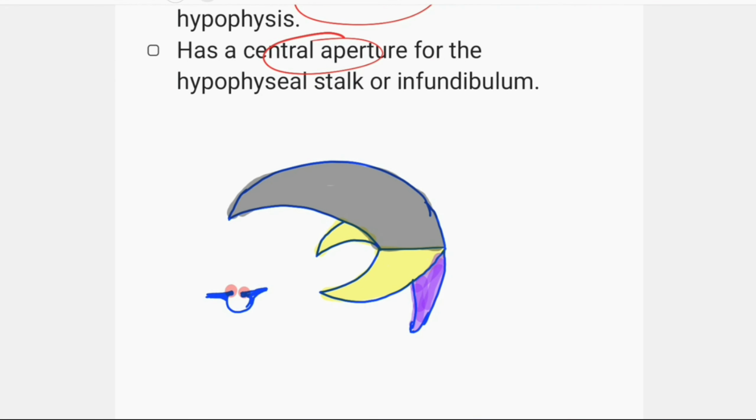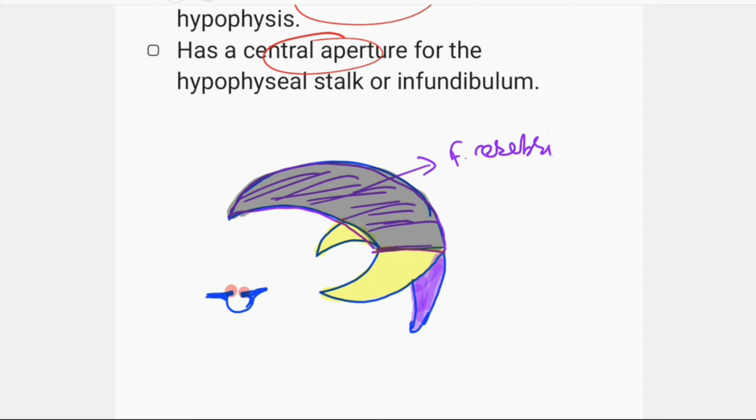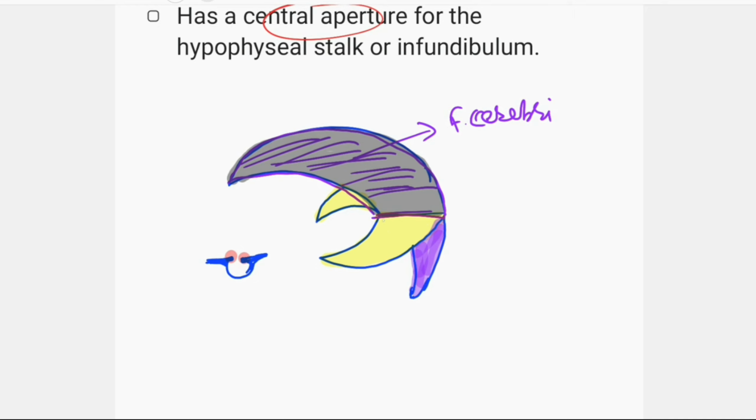We can also understand the dural folds in this way. Here, this is the falx cerebri that separates the right and left cerebral hemispheres partially. And here, this is the tentorium cerebelli that covers the cerebellum below and separates the cerebrum above.